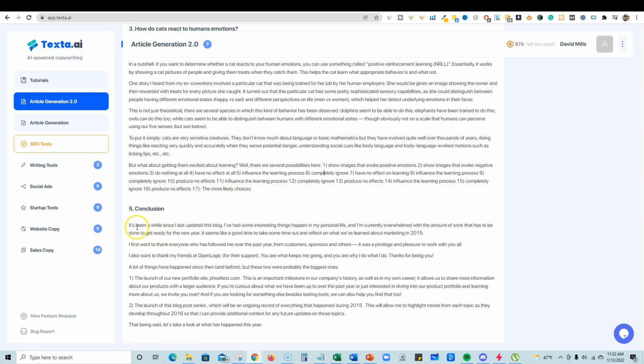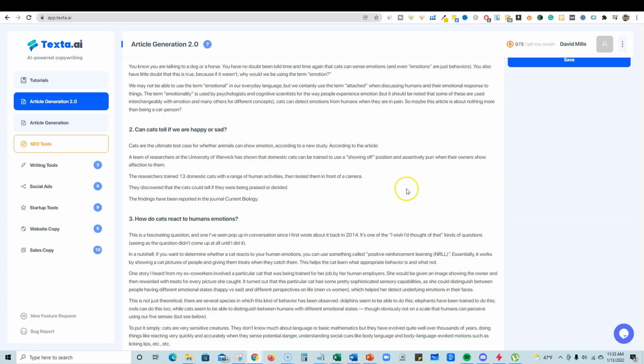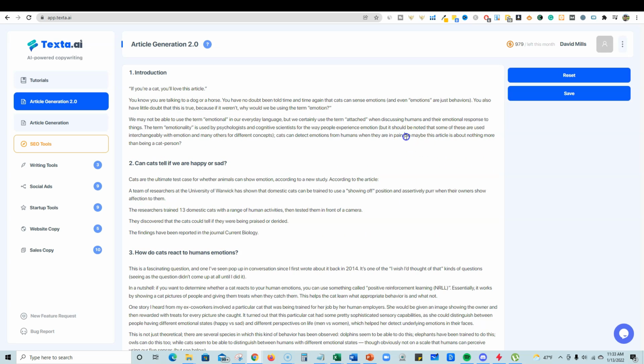So yeah, right here you want to read through this. Okay, so I'm just trying to get the point across to you guys. This is really good content. This is really a good framework, but you're going to want to go in and remove a couple things, like one sentence, like this right here, "according to article." Just remove that, right?